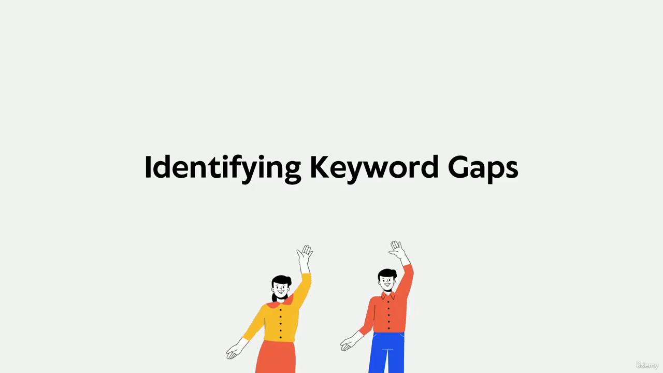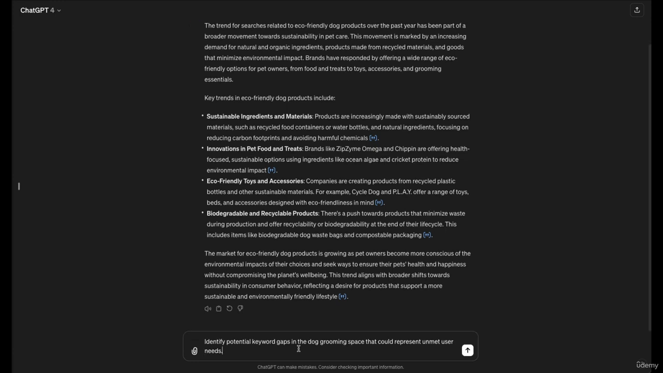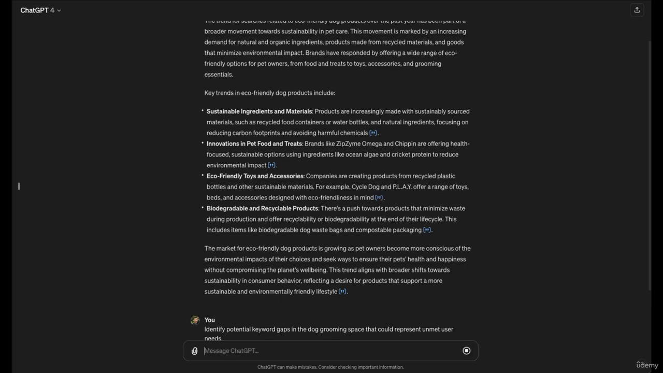Okay? Next, we look for gaps in our current keyword list, areas where potential user queries aren't fully covered. Identifying these gaps is key to capturing unmet search demands. To find gaps related to dog grooming, I'll prompt ChatGPT. Identify potential keyword gaps in the dog grooming space that could represent unmet user needs.